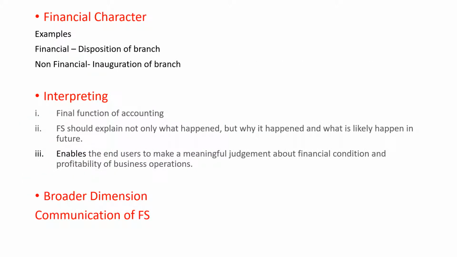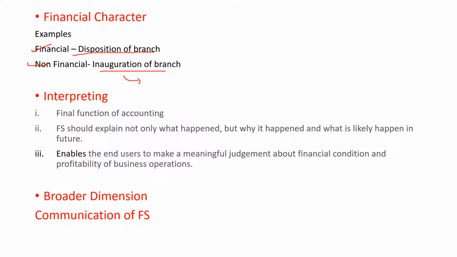Financial character. It means that it should have some portion of financial character in it. The examples could be financial is disposition of a branch, whereas non-financial could be inauguration of branch. This does not involve any financial transaction or event.